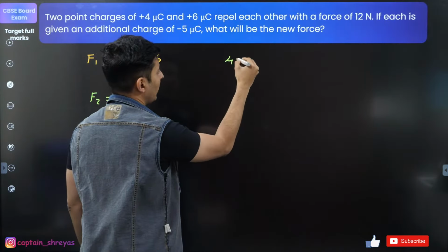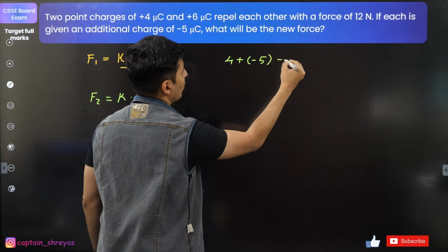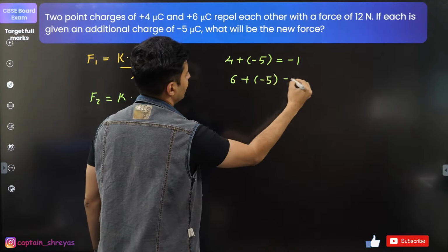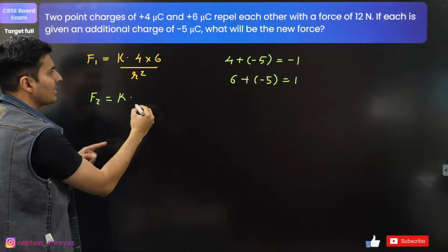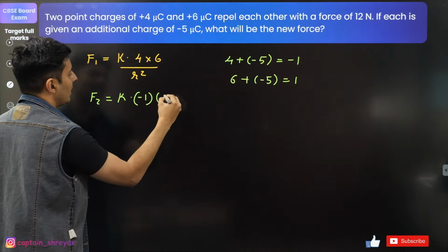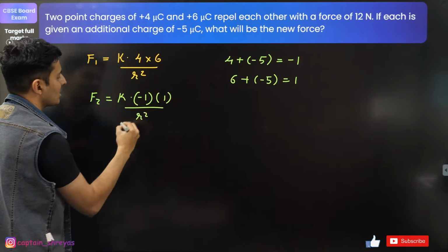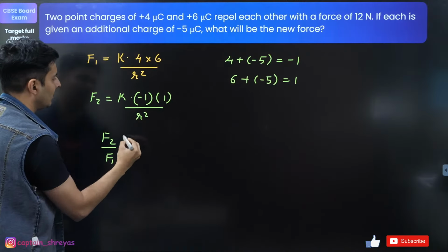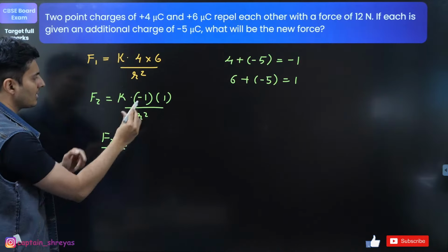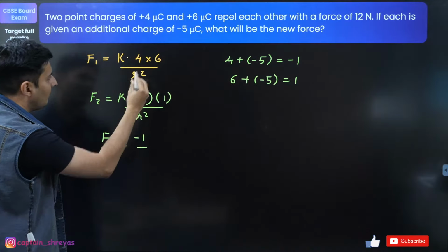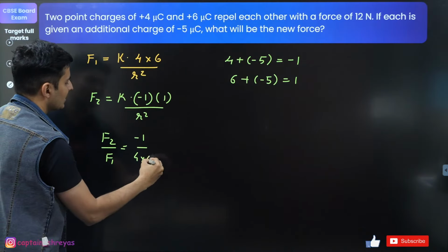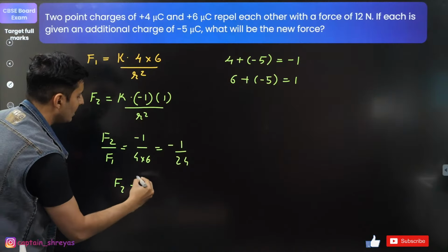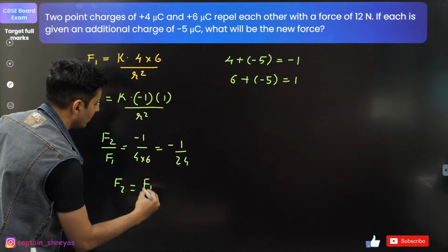So guys, 4 plus -5 will become -1, and 6 plus -5 will just become +1. So the charges will now be -1 into 1 and divided by r square. Now divide both of them. You will get F2 divided by F1. K, R gets cancelled. What you will have is -1 divided by 4 into 6, which is -1 by 24. So F2 will be F1 by 24 with a negative sign.